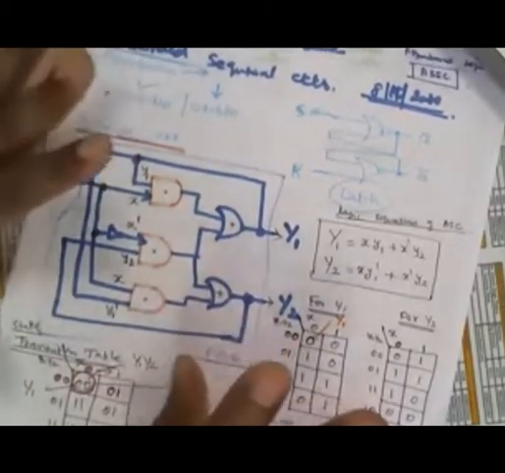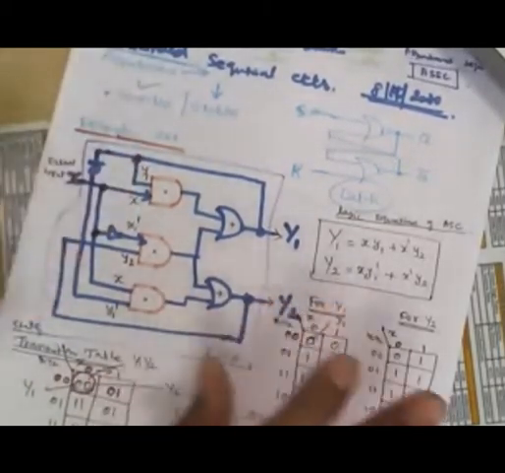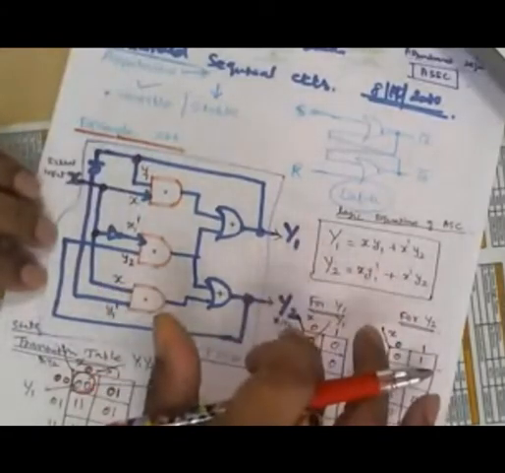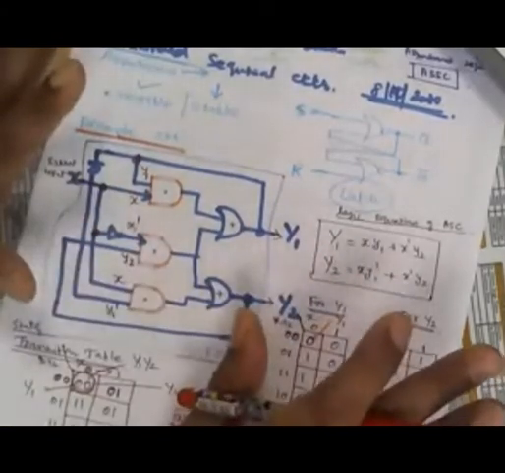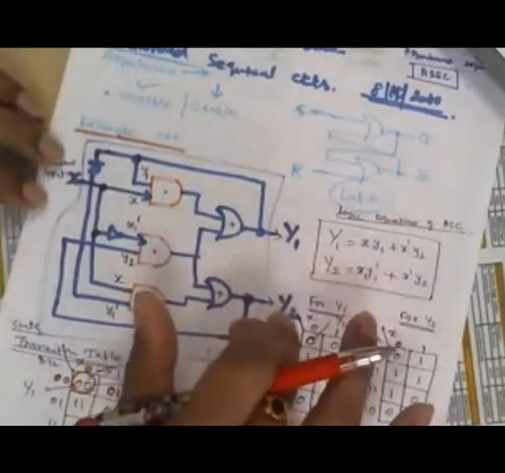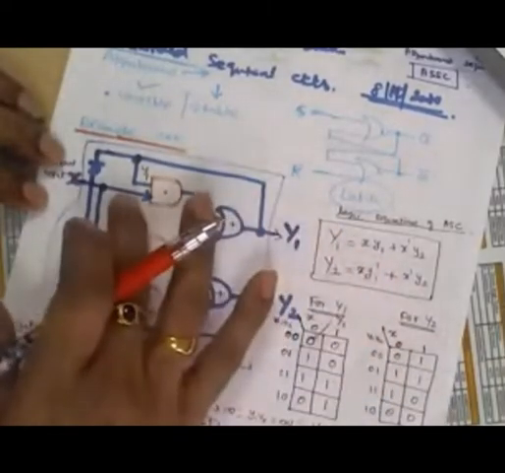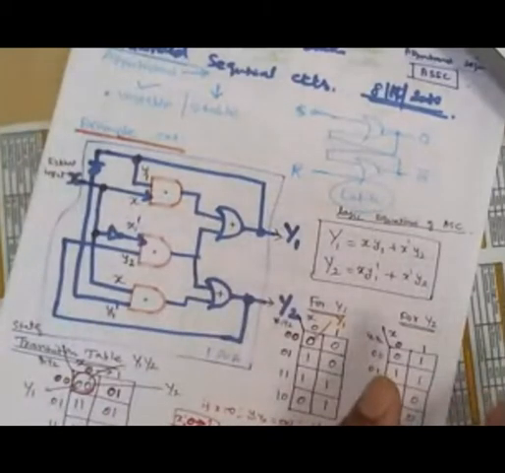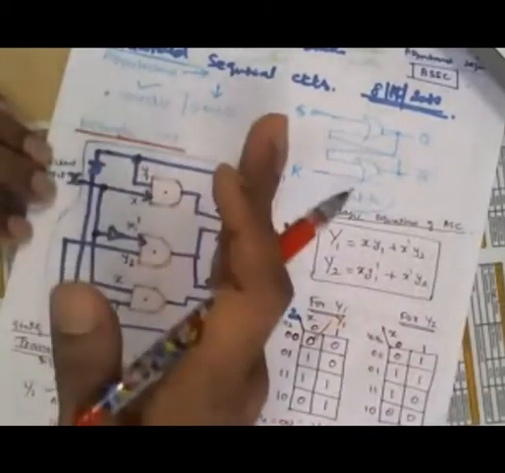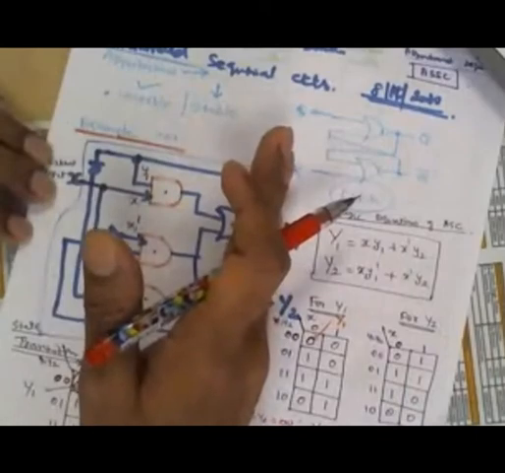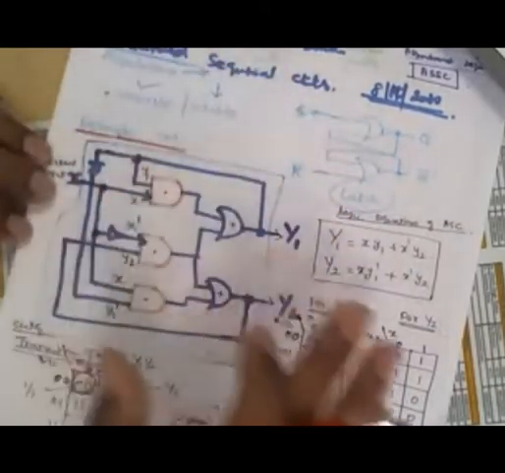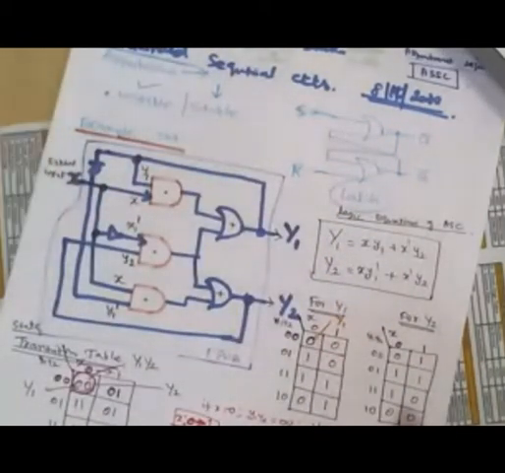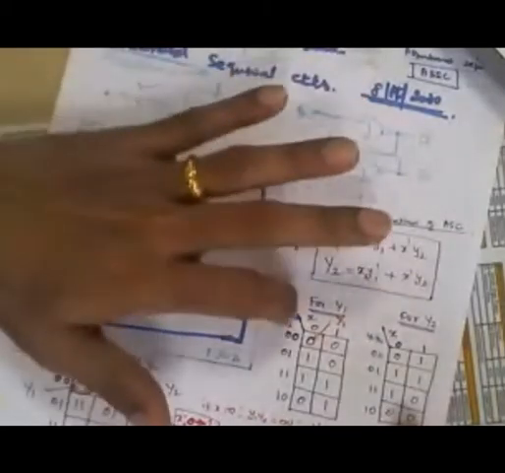So the idea in this discussion is that capital Y1, capital Y2 are simultaneously generated, and then simultaneously reflected at the small y1 and y2. The processing delay is the same for Y1, Y2, and the propagation delay is also the same. You understand now? So at the same time, the capital Y1 reaches this small y1 and this Y2 reaches this y2.